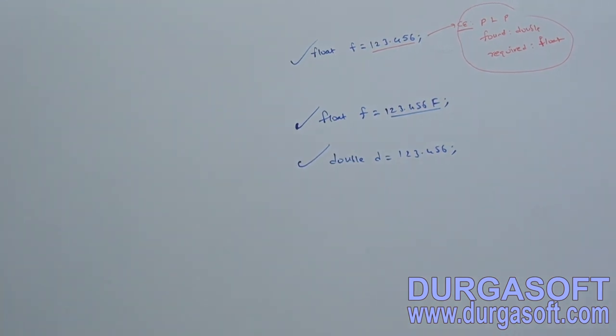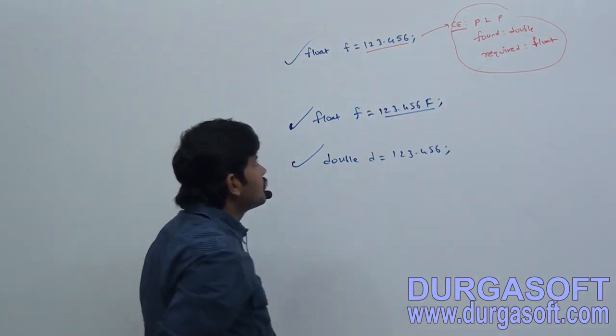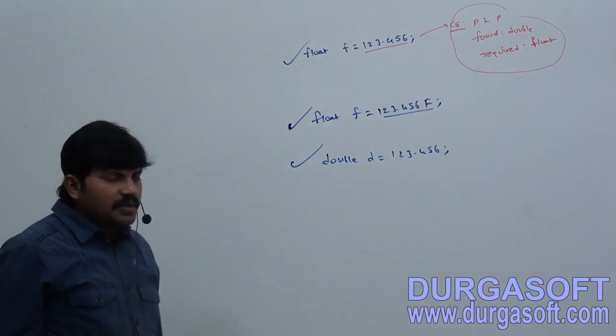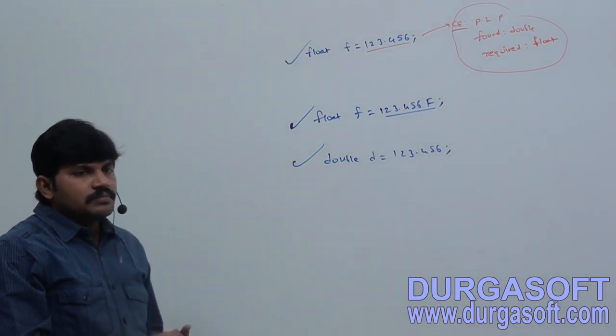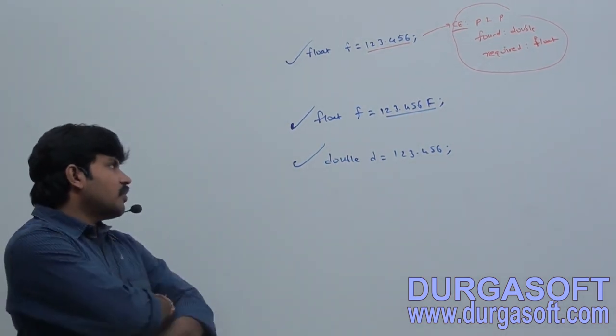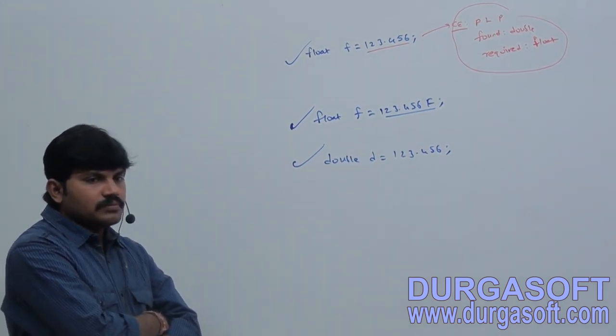Float f is equal to 123.456: possible loss of precision, found double, required float. Float f is equal to 123.456f: valid.